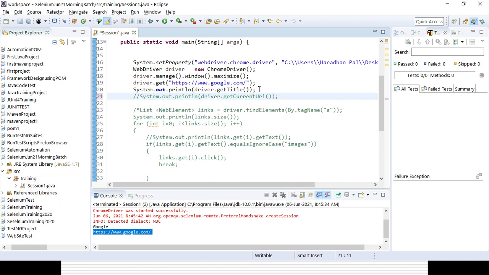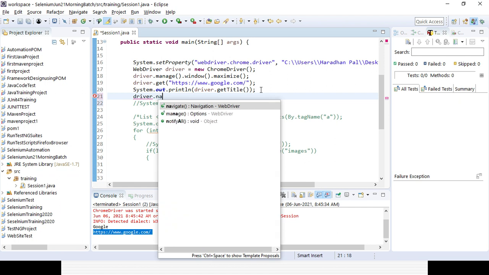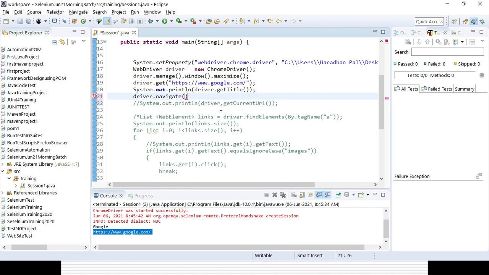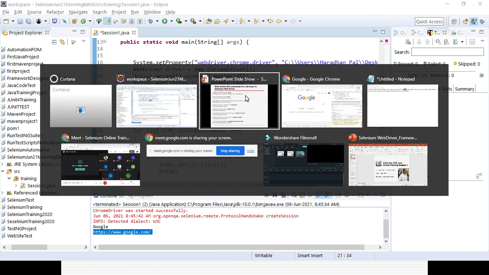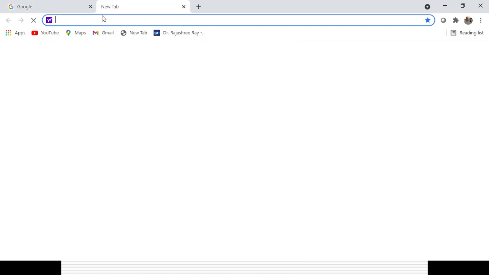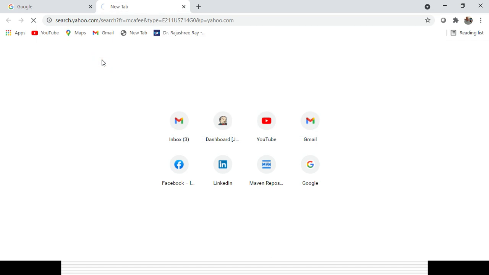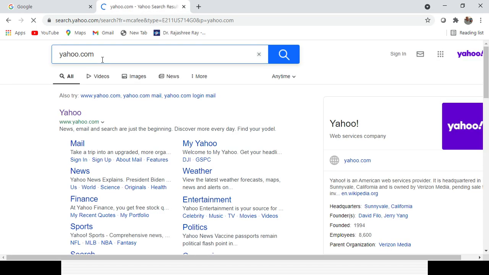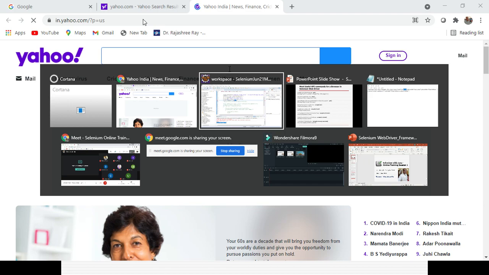Okay, so first I can get it, right? Then I will navigate to another URL. So driver.navigate().to, and here I will need to provide the URL name. Any URL I want to open here, instead of Google I want to go to Yahoo, yahoo.com. So that's the URL you can provide here, right? So I want to go to that URL.